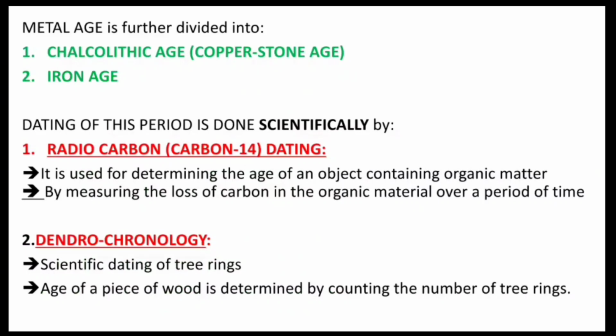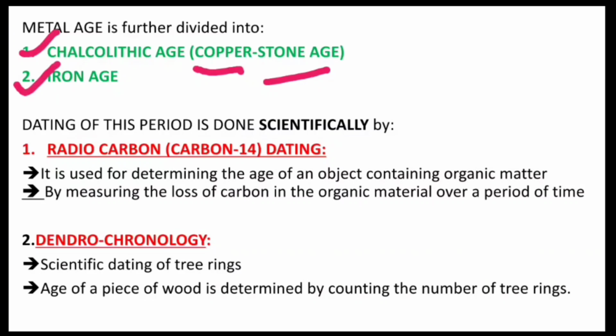Then comes the Metal Age. It is also divided into two parts, that is the Chalcolithic Age and the Iron Age. Chalco means copper and lithic means stone. So Chalcolithic Age is also known as the Copper Stone Age.